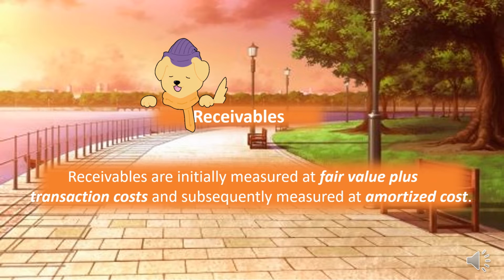And last is other receivables, such as interest receivable, due from employees, officers, other national government agencies, lease receivables, dividends receivables, and others. So receivables are initially measured at fair value plus transaction cost and subsequently measured at amortized cost.